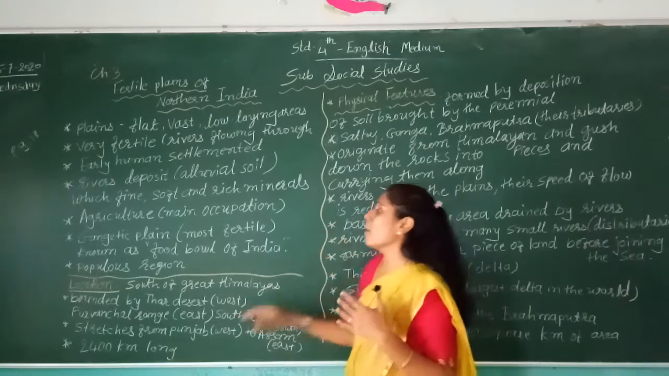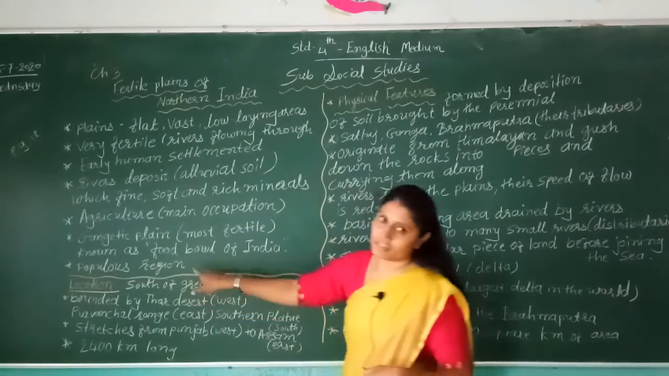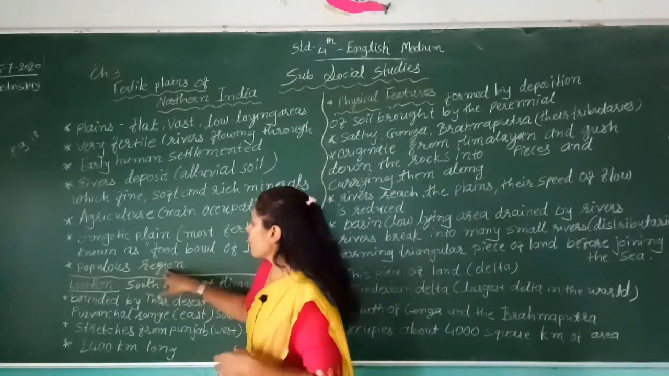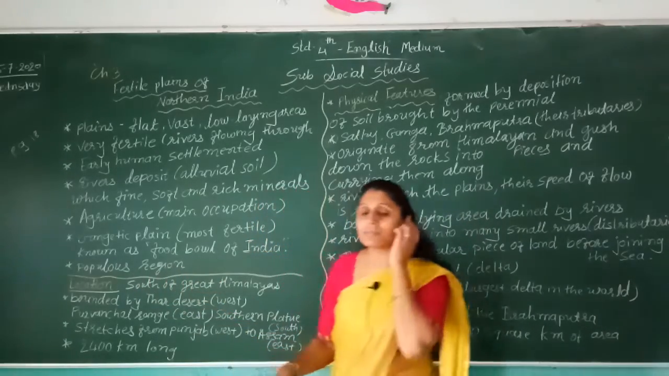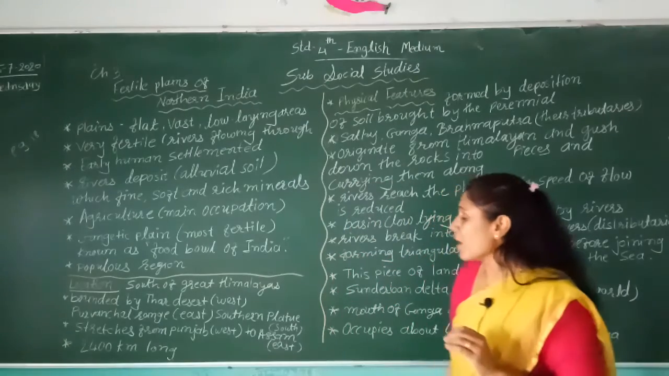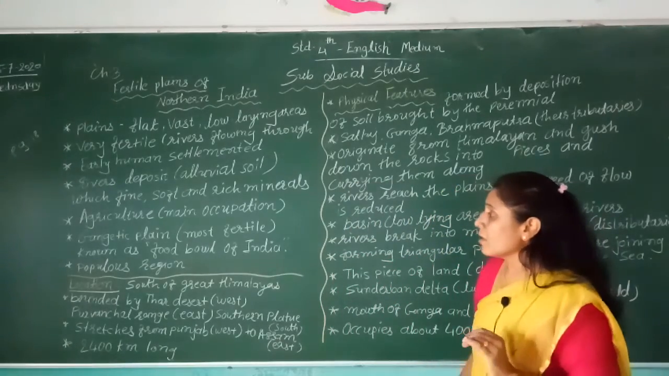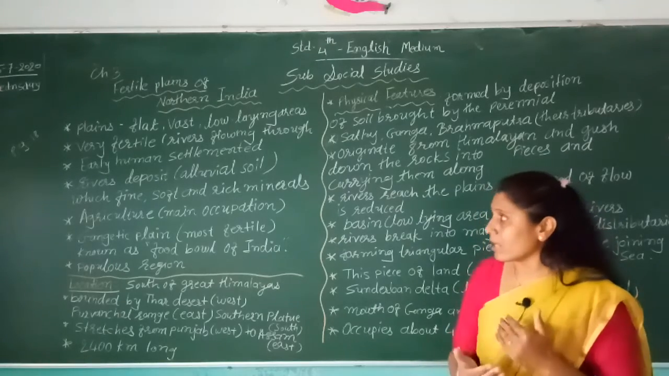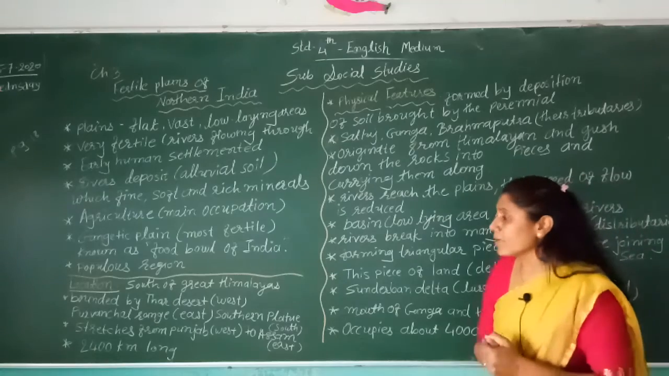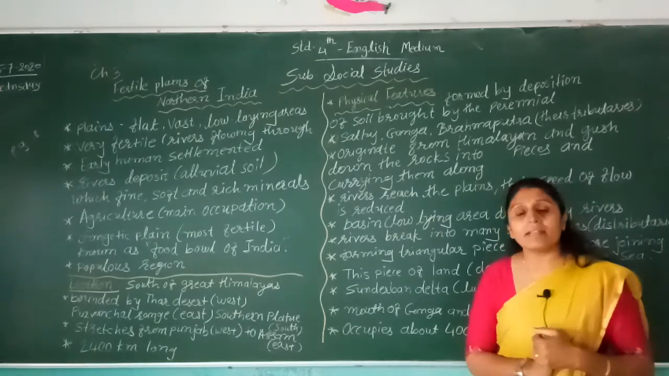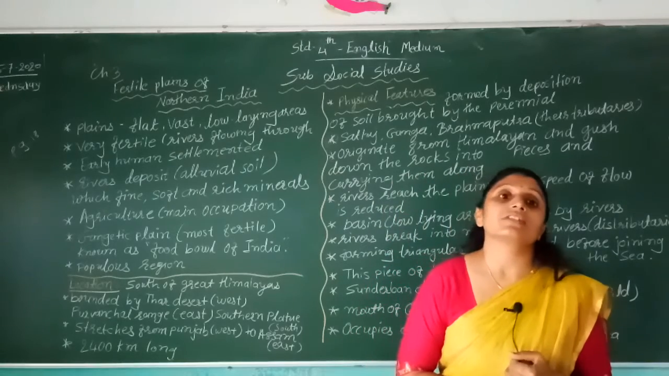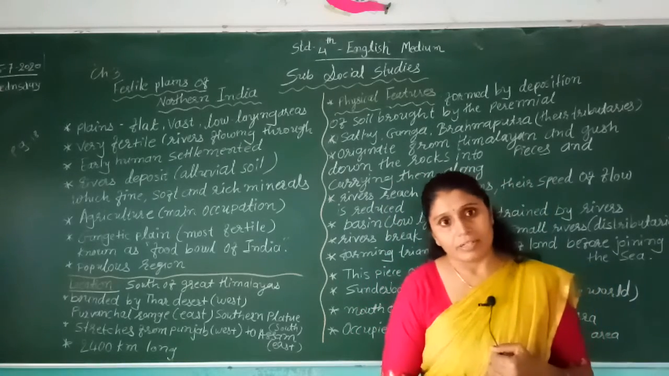So this area is a populous region. Populous means many people live there, and they are doing agriculture, farming, the main occupation of those people. And Uttar Pradesh is the most populous state in our country.